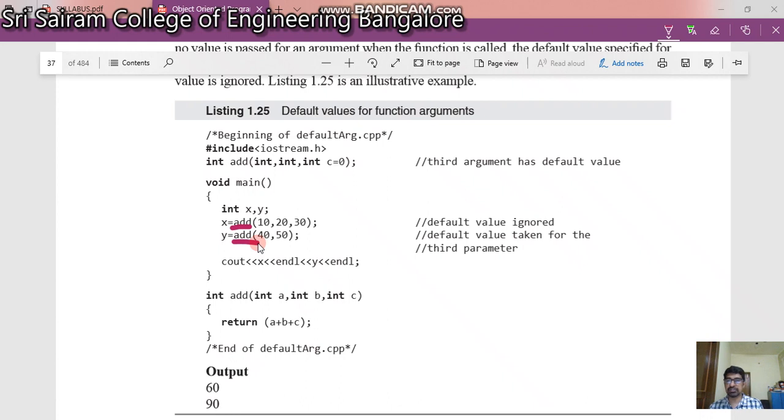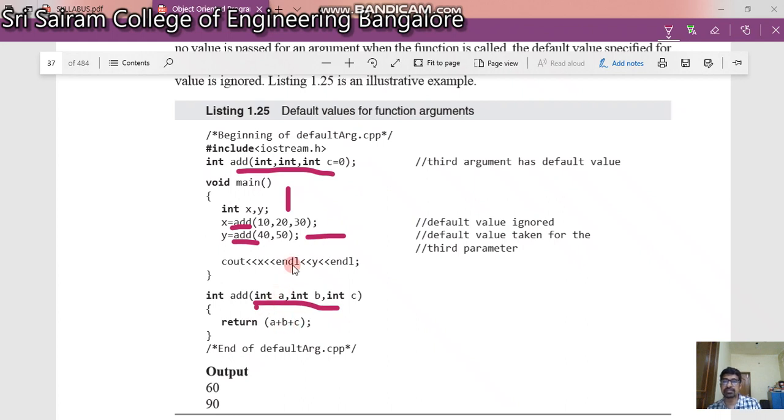So in this case, what happened? I'm writing a function which takes three parameters. Look at my function definition, which has three parameters. But look at my function calls. The first gives three parameters, the second gives two parameters. But still it is fine. Why? Because look at my function declaration. It says if the third argument is not supplied, you take it as a default value, which is 0.